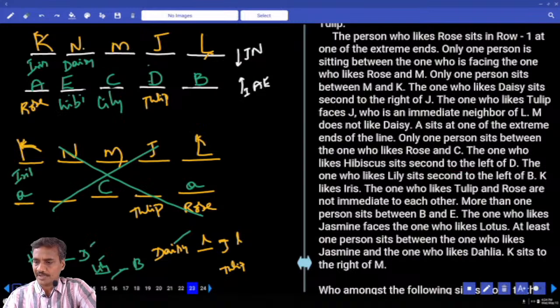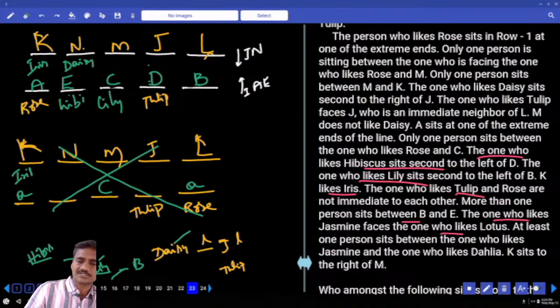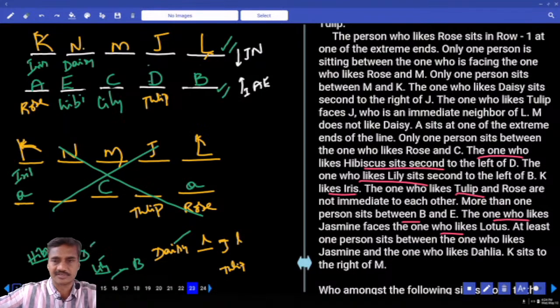The one tulip N, the one who hibiscus second, lily sits second to the left of B, K likes iris, tulip and rose are not immediate, more than one between B and E, and lotus, jasmine. Jasmine is opposite to lotus. Now jasmine and lotus are opposite, that must be L and this one, because it can be lotus or jasmine in any order.